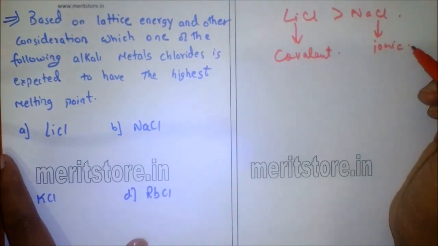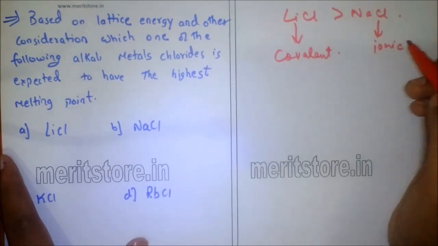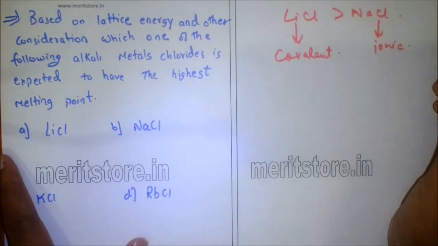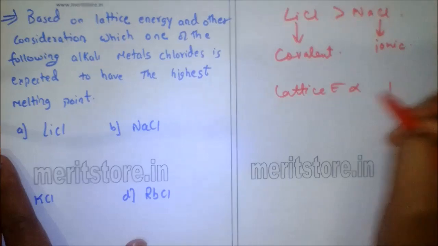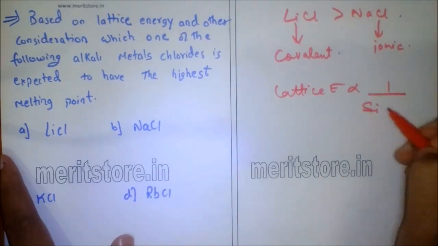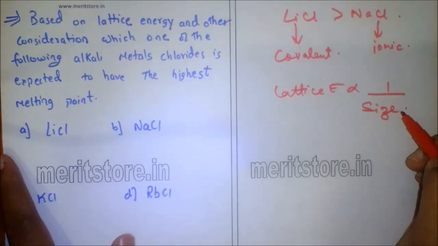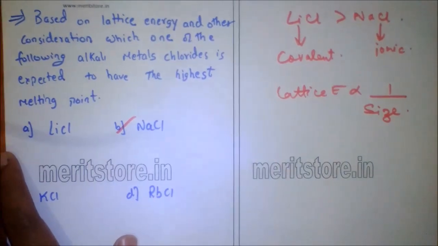Therefore, the melting point decreases as we move from sodium chloride because the lattice energy decreases as the size of the alkali metal increases. So the lattice energy is inversely proportional to the size of the alkali metal, and it is directly proportional to the melting point of the alkali halide. So the lattice energy decreases from sodium chloride. So option B is the correct answer.